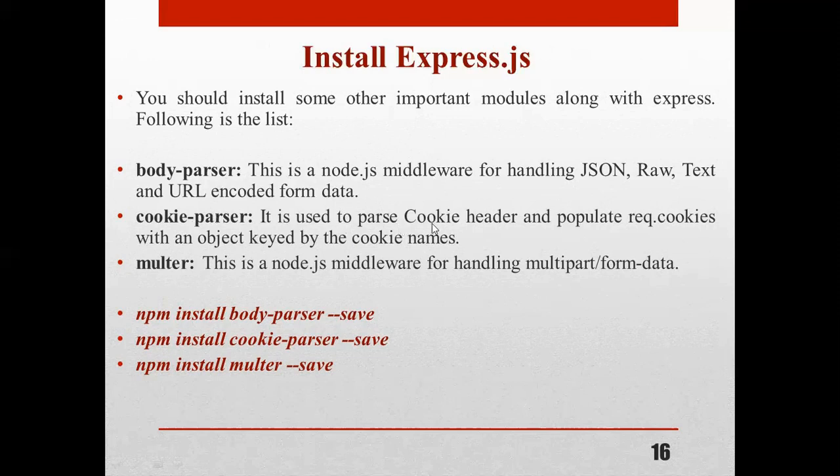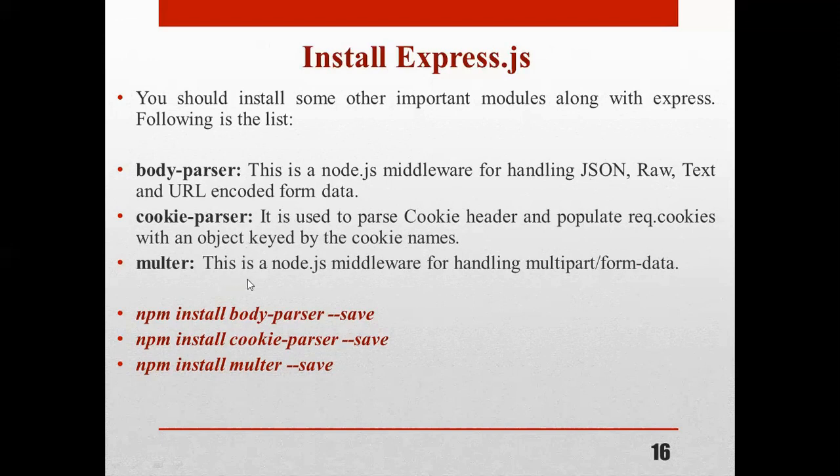It is used to parse the Cookie header and populate req.cookies with an object keyed by the cookie names. Then multer is a Node.js middleware for handling multipart form data.